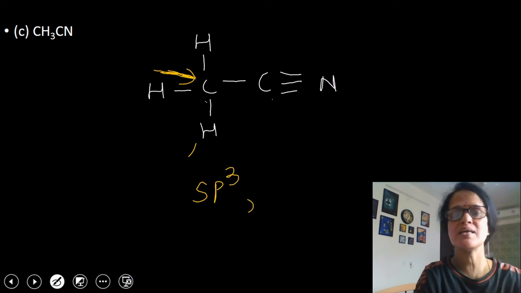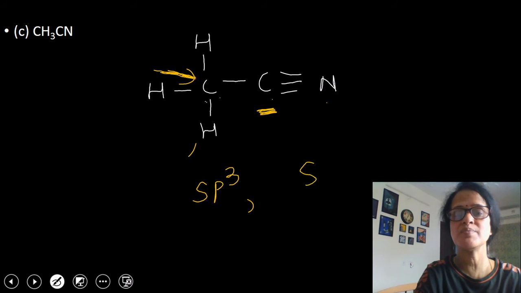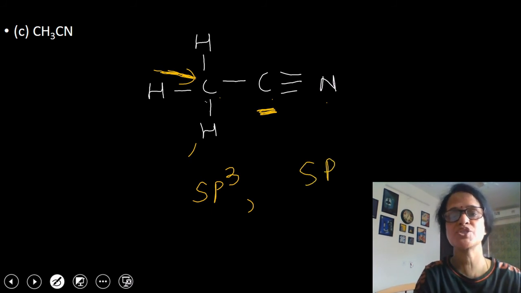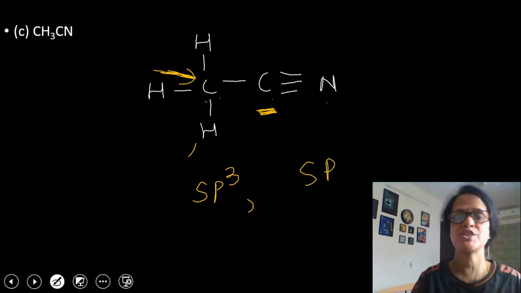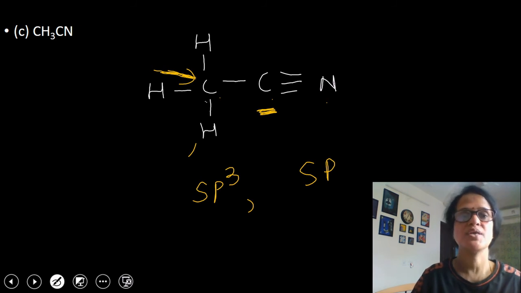Now look at the second carbon atom. The second carbon atom is attached to 2 atoms: one carbon this side, one nitrogen this side. So whenever a carbon atom is attached to 2 other atoms, the state of hybridization will be sp hybridized state.